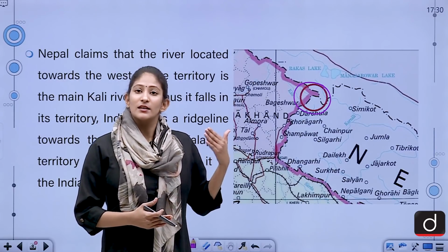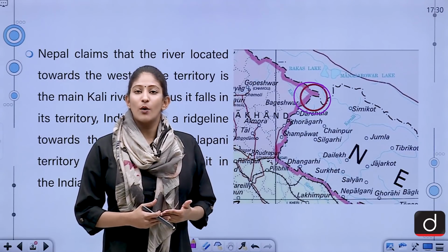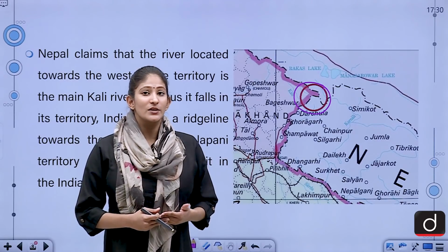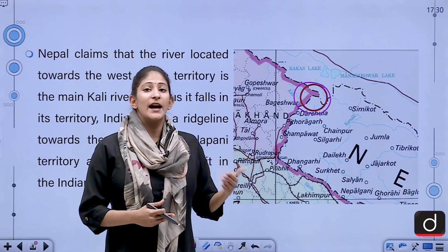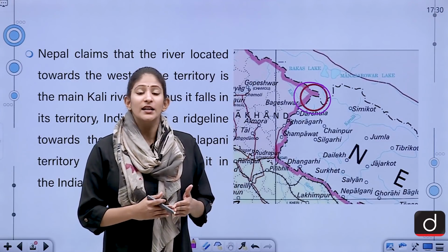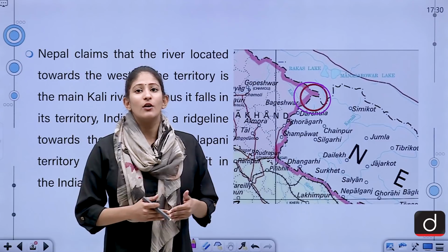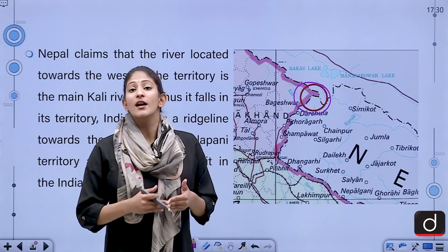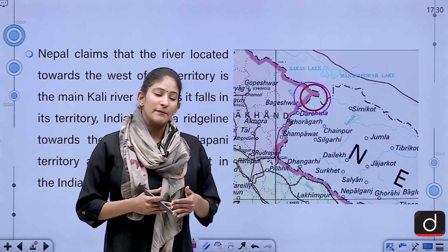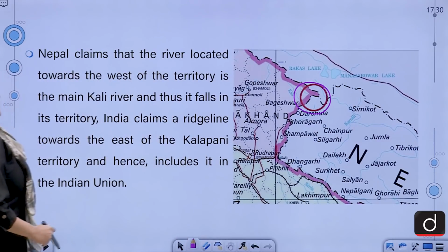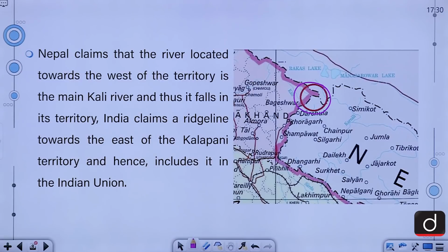Since the release of the new map of India in the year 2019, India was retaliated by Nepal, saying Kala Pani, Limpiadhura and Lipu Lake also belong to Nepal, as well as the Susta village in Bihar also belongs to Nepal. Moving on, Nepal claims that the river located towards the west of the territory is the main Kali River, and thus it falls in its territory.